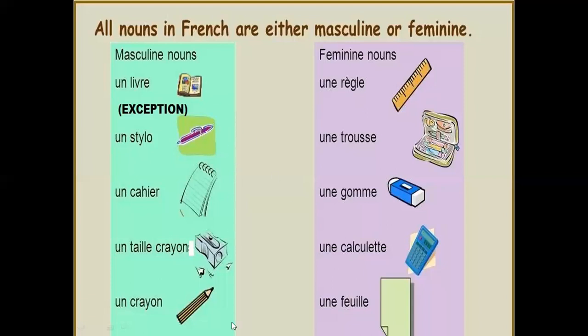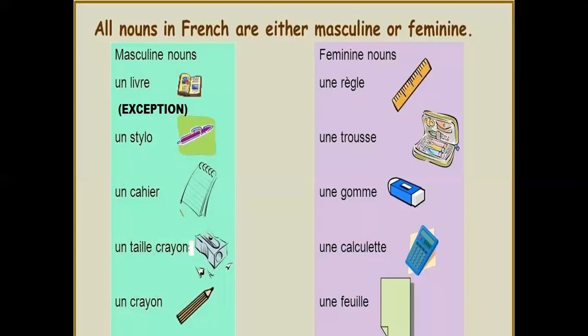Let's come to masculine nouns. Now, children, what is the meaning of masculine nouns? The French words which don't end with E are the masculine words. Let's see the first one, un livre. Now children, you will realize that livre is ending with E. It should be feminine, but it is written in the masculine column. Why? Because children, un livre is an exception. Livre is an exception. What is the meaning of exception? Children, exception means the one which doesn't follow the rules.